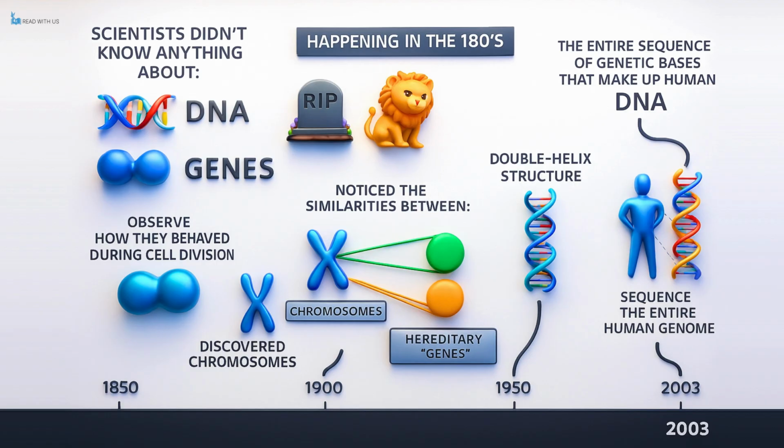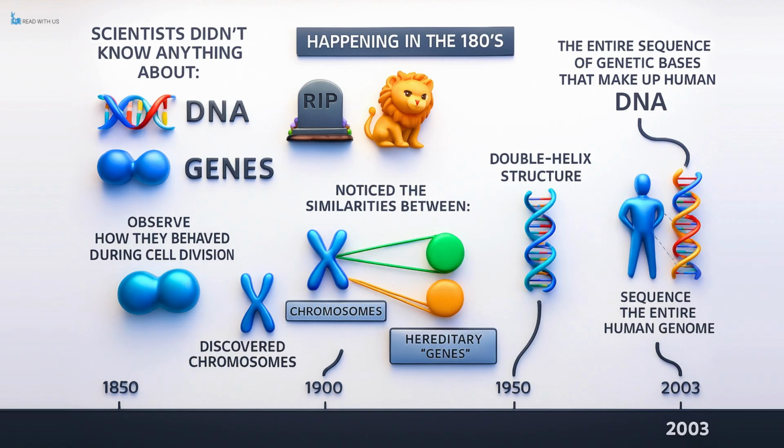Toward the end of the 19th century, researchers discovered chromosomes and started observing how they behaved during the process of cell division. In the early 20th century, scientists began noticing parallels between the way chromosomes were inherited and the hereditary units that Mendel had proposed. This led to the realization that these hereditary units, now called genes, were located on chromosomes.